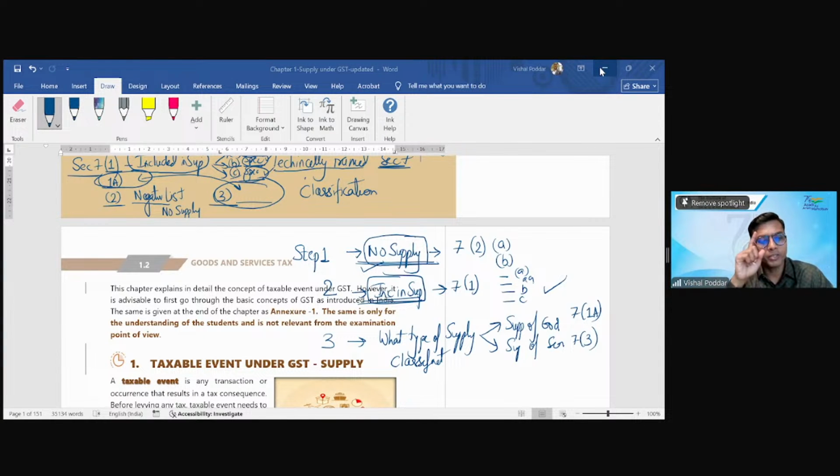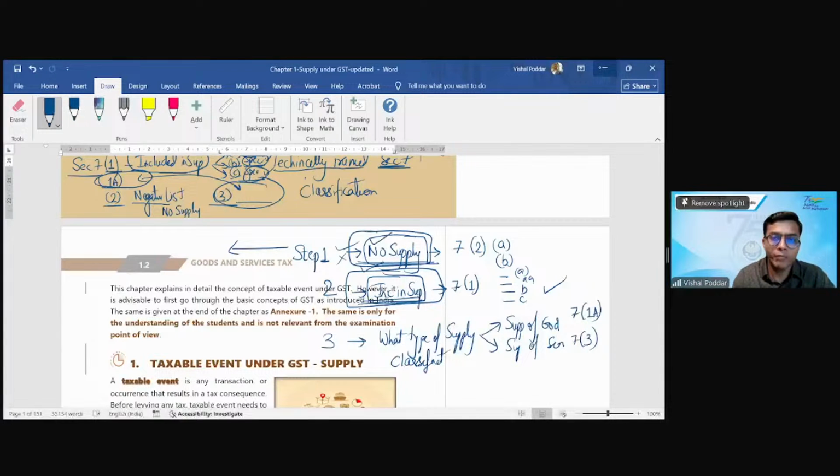Very good. In fact, I was just waiting for somebody to ask me this question. When I said that there is a specific list which is no supply, and once you have checked that and you are not falling in it, I said in step 2, check whether you are falling in 7.1. So that is an obvious question: sir, if I am not falling in the negative list, it means I am a supply. No, because when we read 7.1, you will find that 7.1 also has some conditions. So there is a possibility, and now I'll give you the conclusive answer, that you may be outside GST.